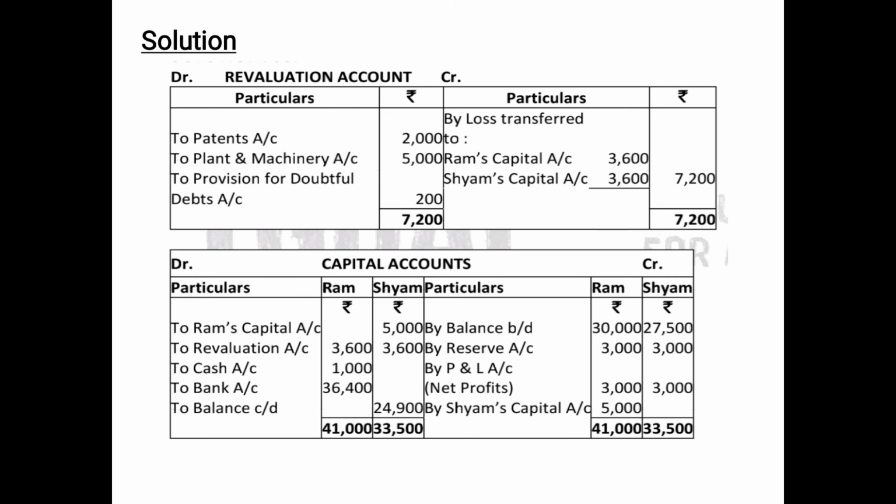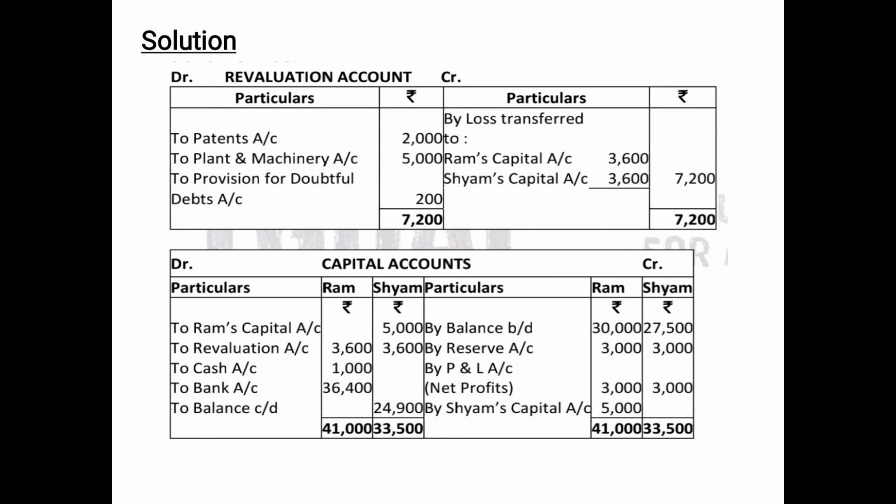And since no ratio is given in this question, we will distribute it equally. So the loss is transferred to Ram's capital 3,600 and Shyam's capital 3,600. Since it is a loss transferred to their capital, it will decrease their capital balance. Therefore, it will be shown on the debit side of the capital account. So the total of debit and credit side will be 7,200 each.